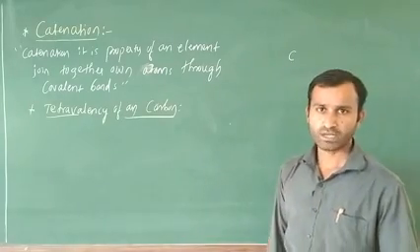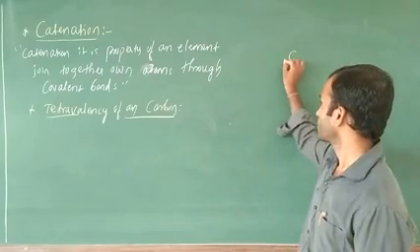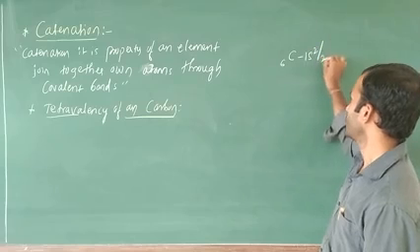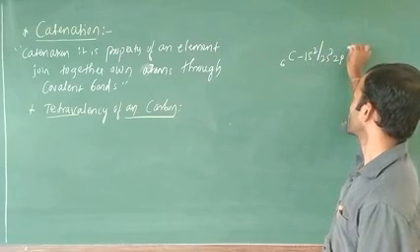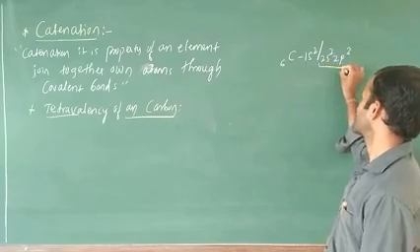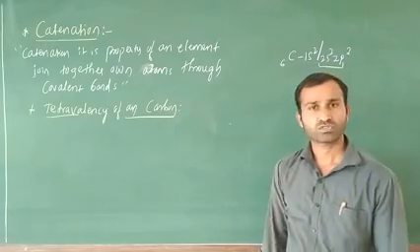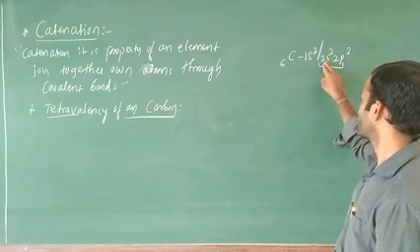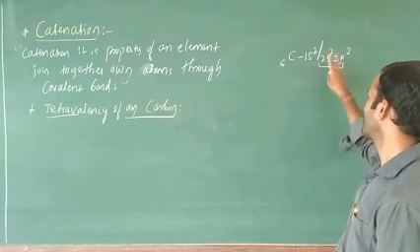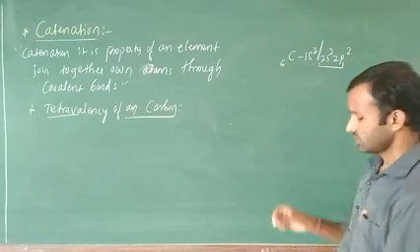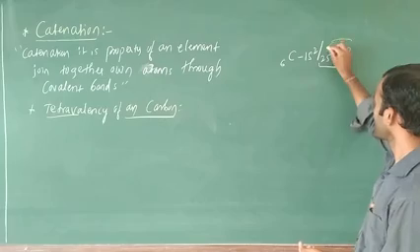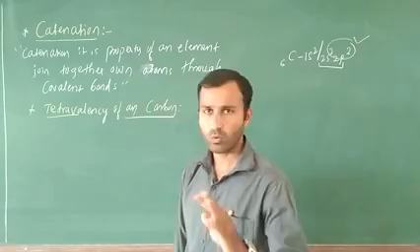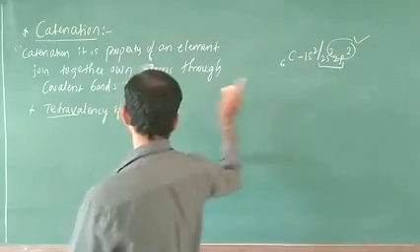Carbon is the most important element in the periodic table. Carbon atomic number is 6. What is the electron configuration of carbon? 1s2, 2s2, 2p2. This is the outermost electronic configuration of carbon. The 2s and 2p orbitals together hold 4 electrons. These 4 electrons indicate valency. That is why carbon has tetravalency. Most important point with the help of this one.